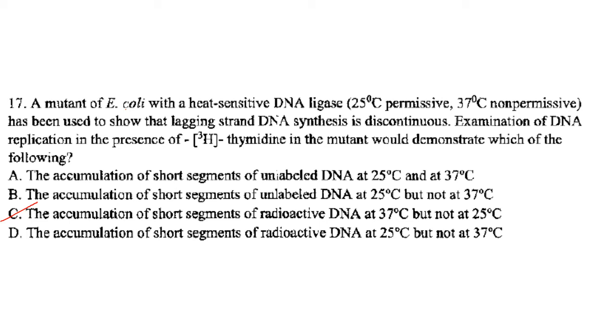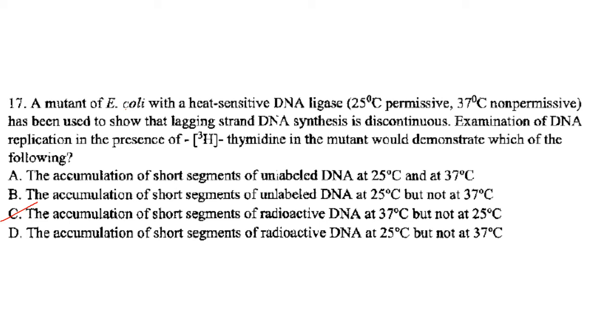Then the next one, accumulation of short segments of radioactive DNA at 37 degrees Celsius but not at 25 degrees Celsius. So there will of course be accumulation of short segments of radioactive DNA at 37 degrees Celsius. Why? Because 37 degrees Celsius is the non-permissive temperature, and at this temperature DNA ligase will not be able to act on the short segments of DNA and join or ligate them.